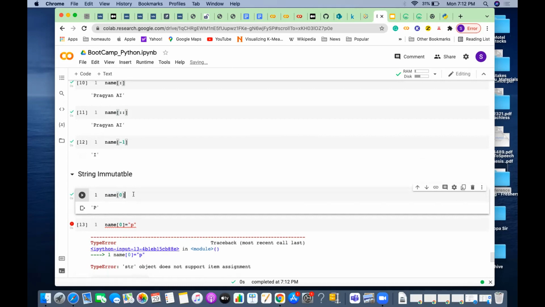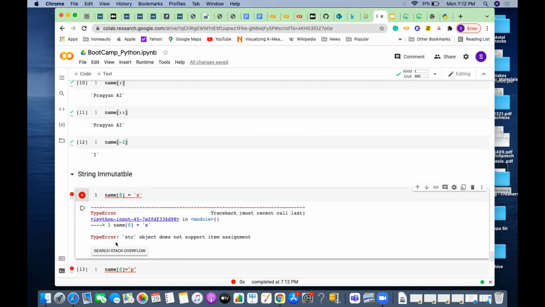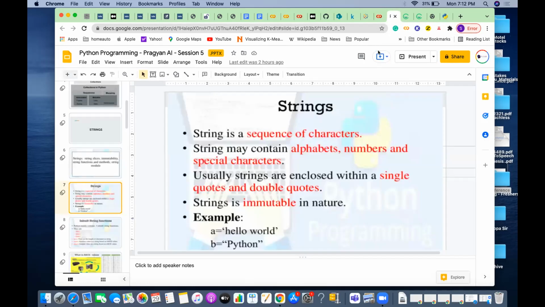But if you want to change this one, if I try to put another value, something like s, you won't be able to change it because I said string is immutable. You get a type error: string object does not support item assignment, which means it is immutable. So it is not mutable. I hope you understood. Strings are immutable in nature, so we cannot assign.